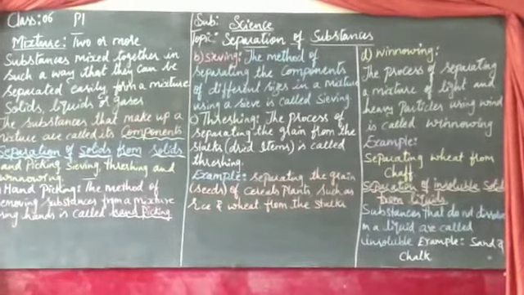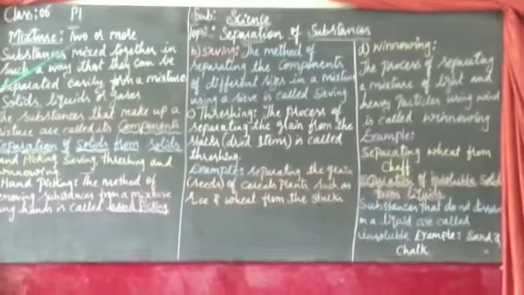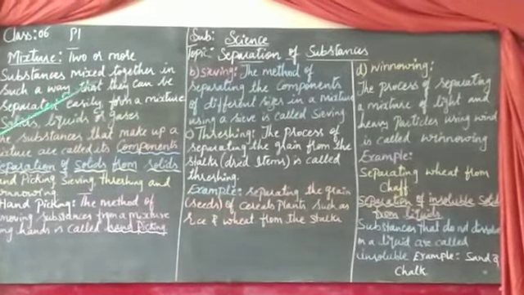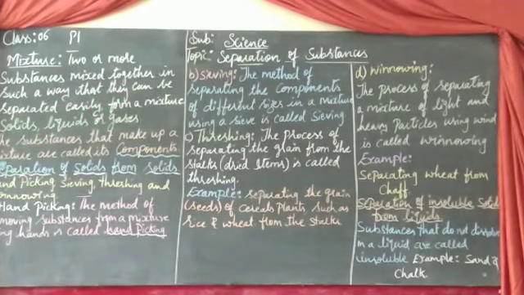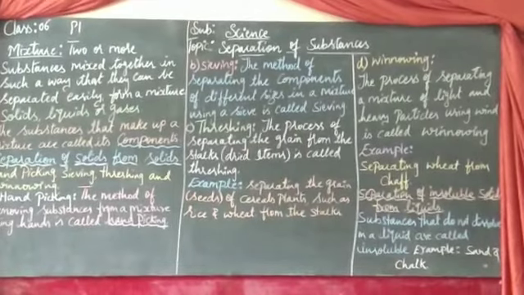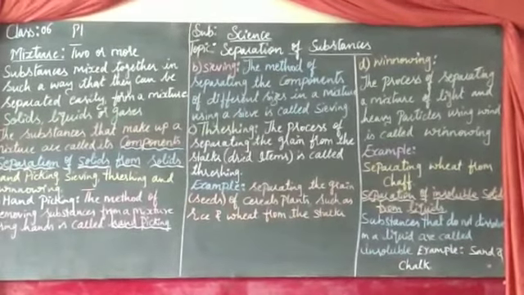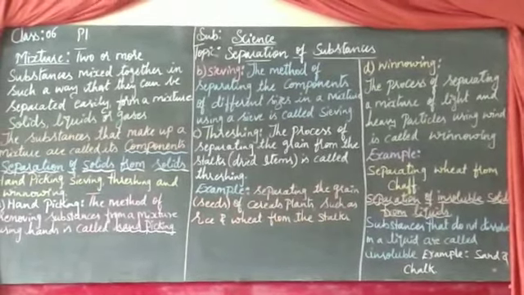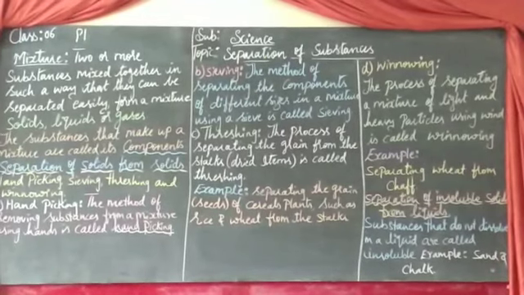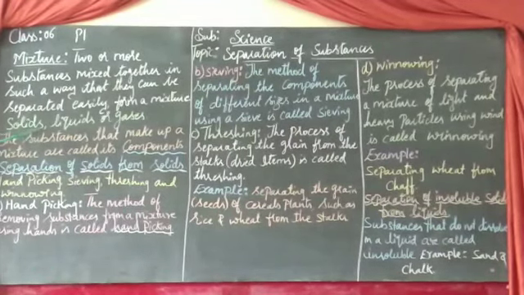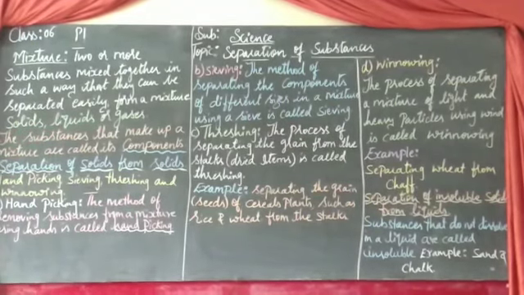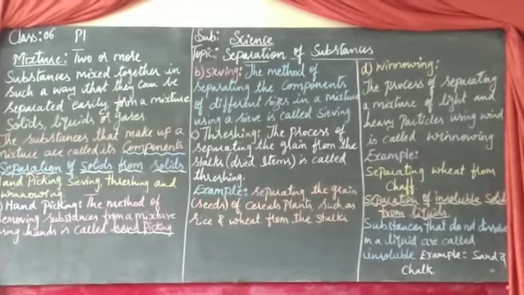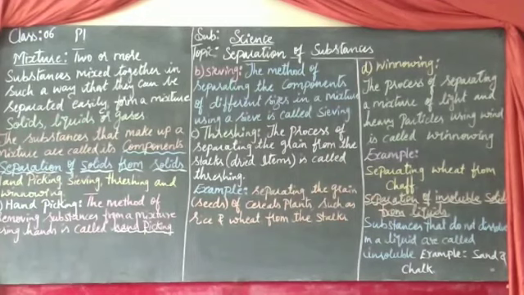What is a mixture? What is the meaning of mixture? Two or more substances mixed together in such a way that they can be separated easily form a mixture. What are the mixtures? They can be solids, liquids and gases. A mixture is also made of components.